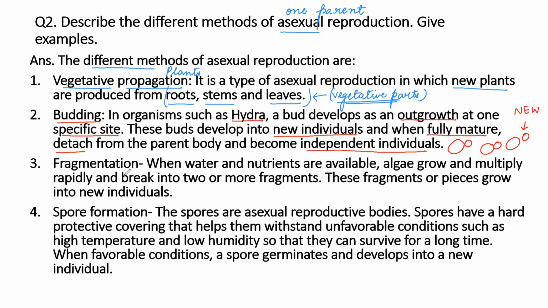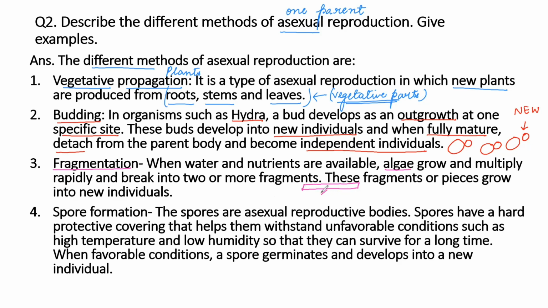Let's move on to the third method of asexual reproduction, that is fragmentation. Now, there are organisms like algae, also known as Spirogyra. They live in an aquatic environment. As soon as they get water and nutrients, they grow very rapidly. They are somewhat cylindrical in structure, ribbon-like.